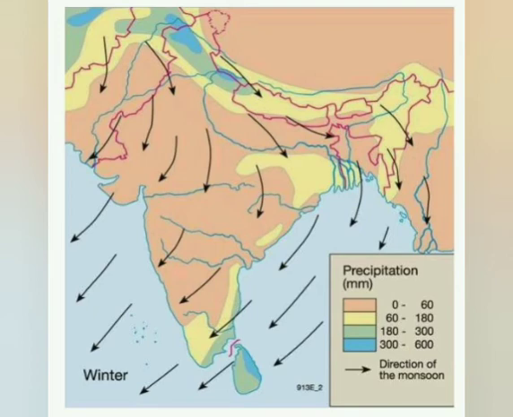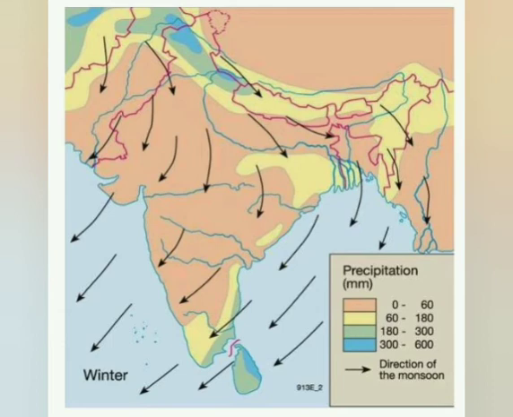What is the main reason for the retreating monsoon? The movement of the sun and the temperature difference between the land and the sea, and at the same time there is a pressure difference between the land and the sea. This is the reason for the withdrawal of the southwest monsoon. It is known as the retreating southwest monsoon.